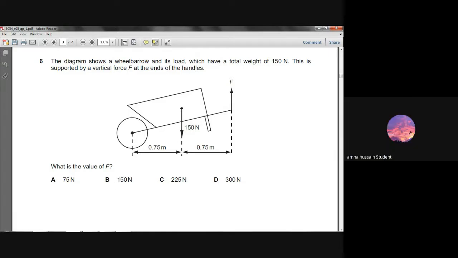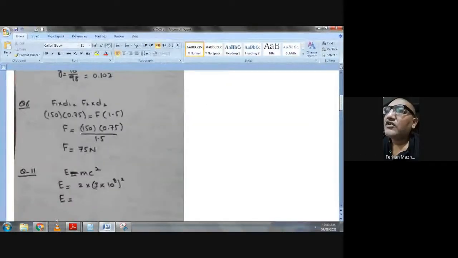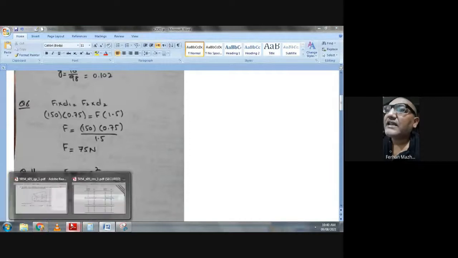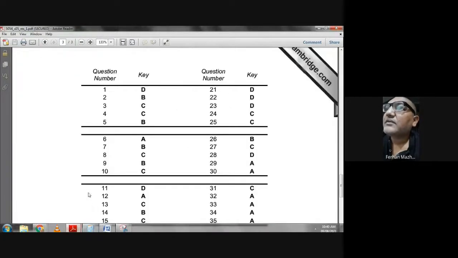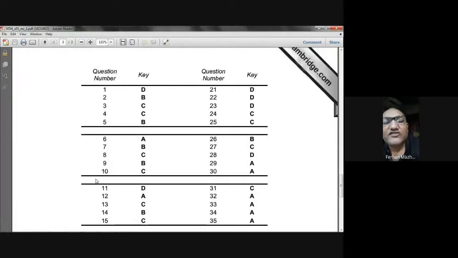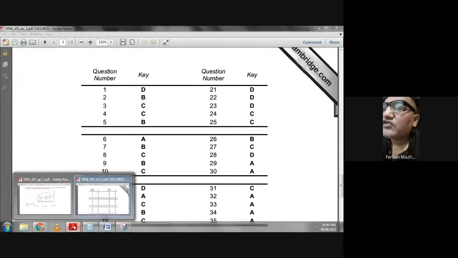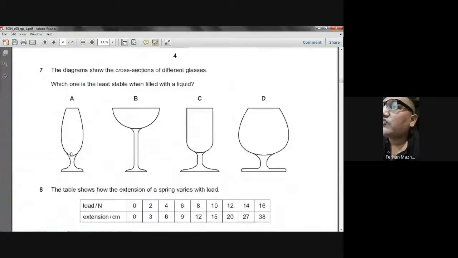Okay, sir. So 75 Newton is the answer. So let me see 75 Newton. So we think A is the answer. Let's check from the marking scheme. So A is the answer. So our answer is right. I hope you have understood. Okay, so let's go to the next question.